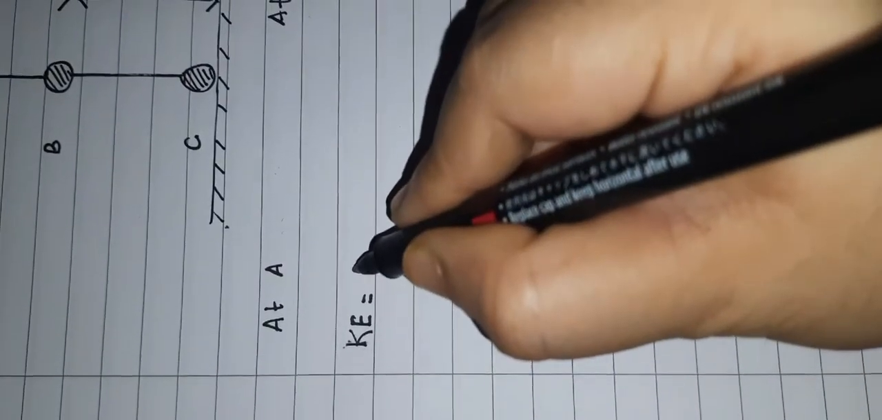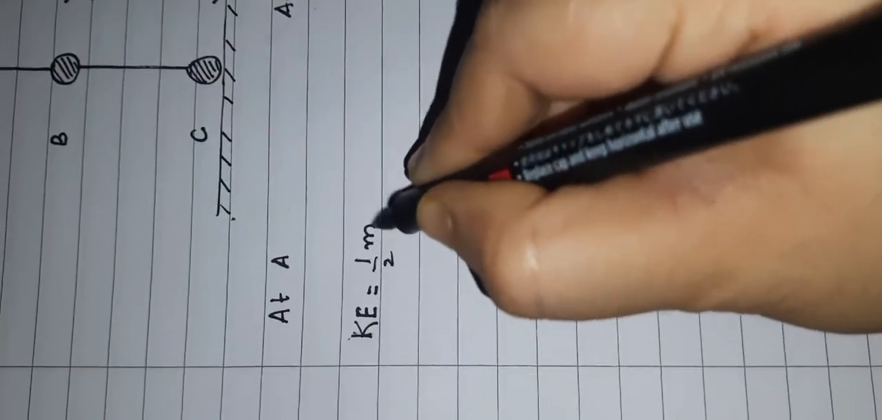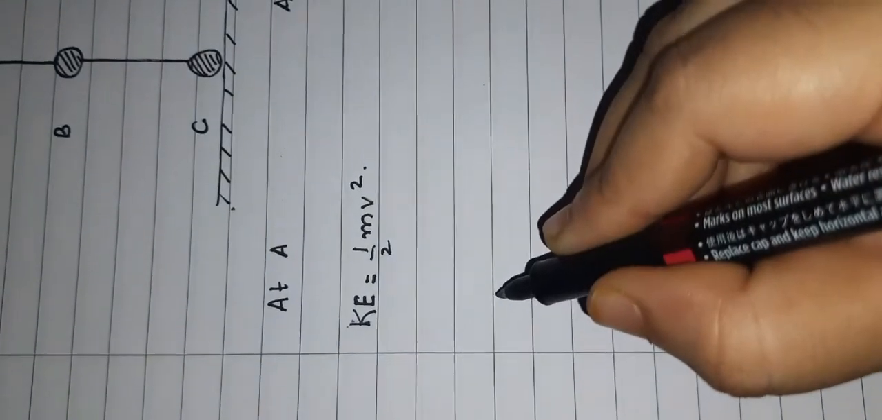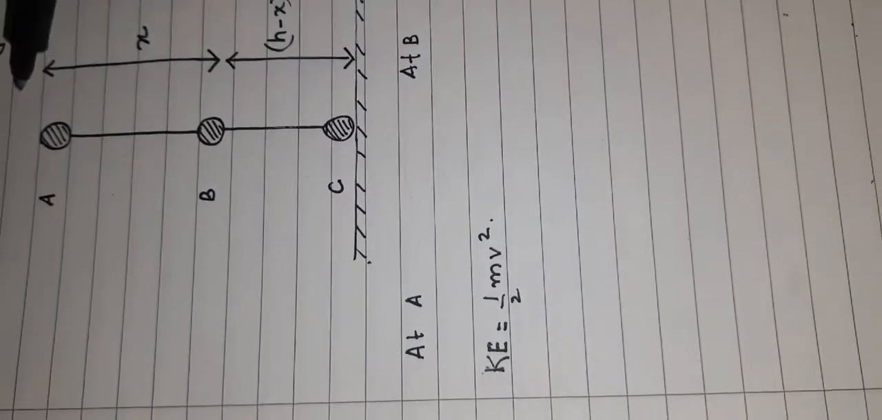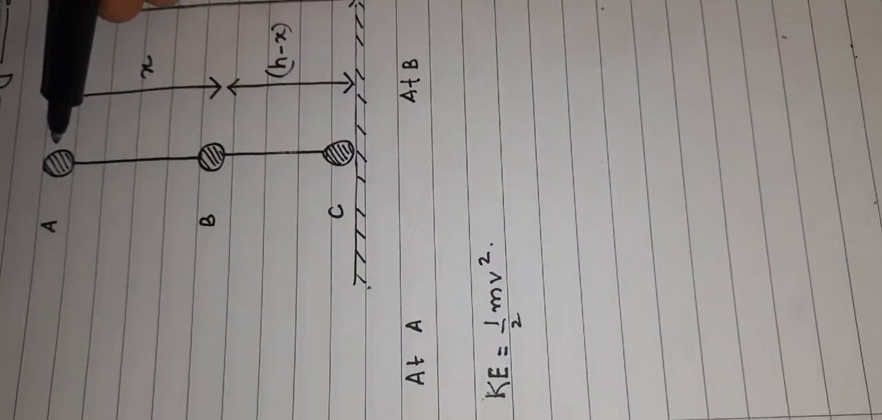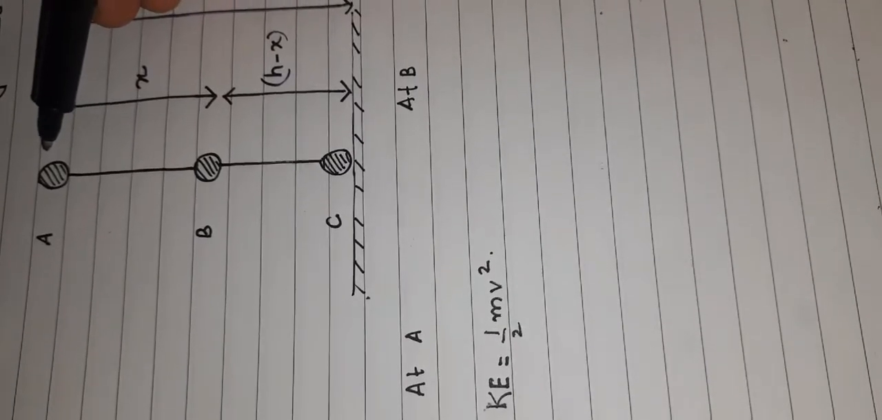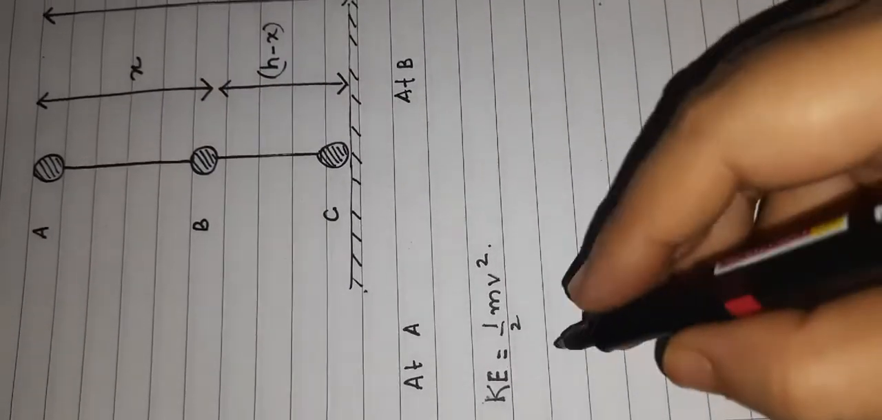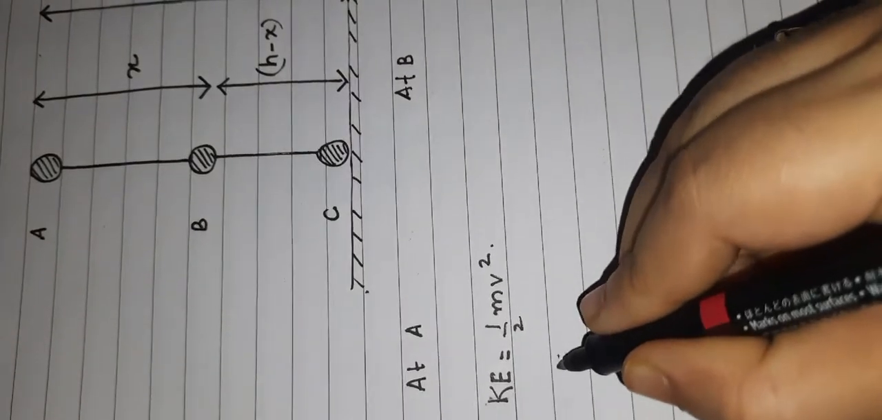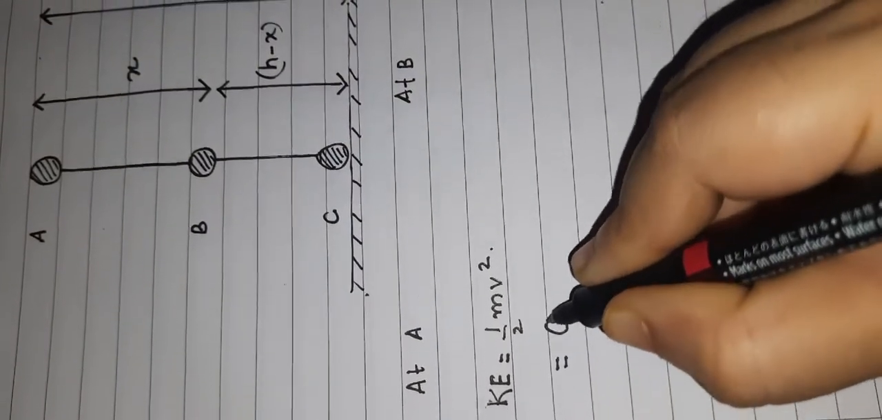Okay, now at point A, let me write the kinetic energy. We all know that the kinetic energy formula is half mv square. And since the object at point A was at rest, the object had just started its motion, the velocity at initial point A was 0. So the kinetic energy of the body at this point was 0.